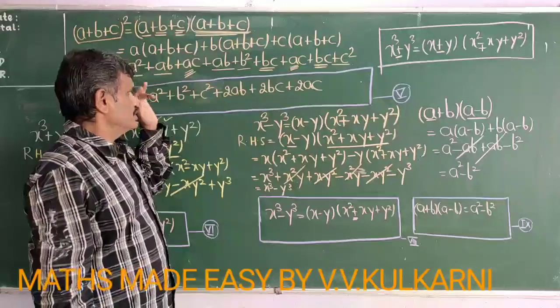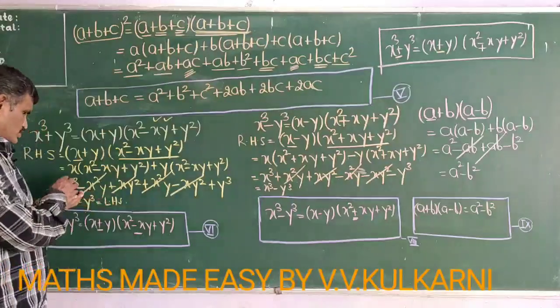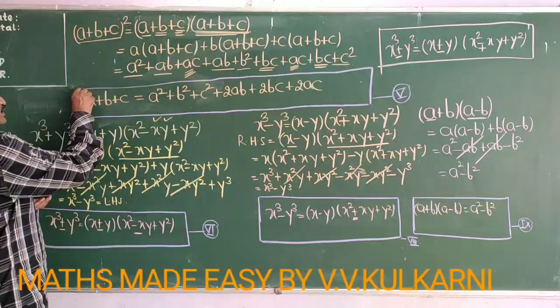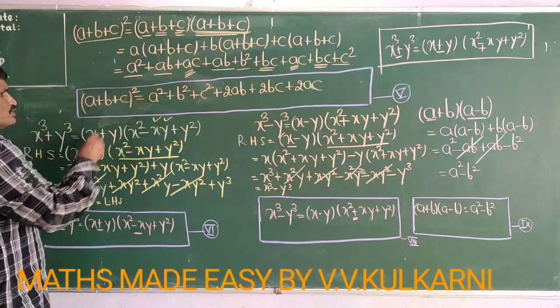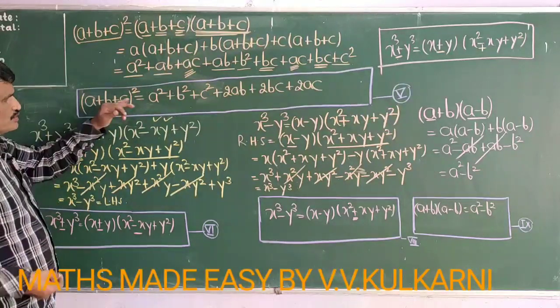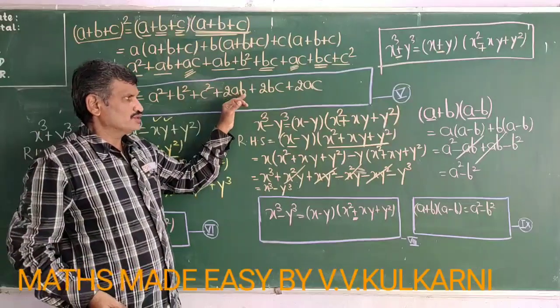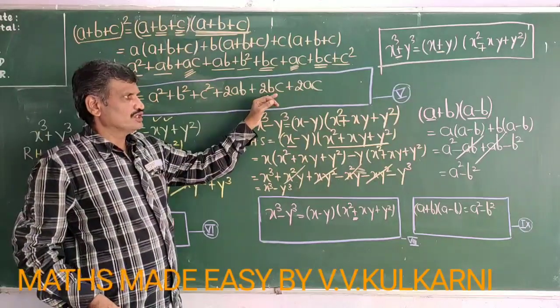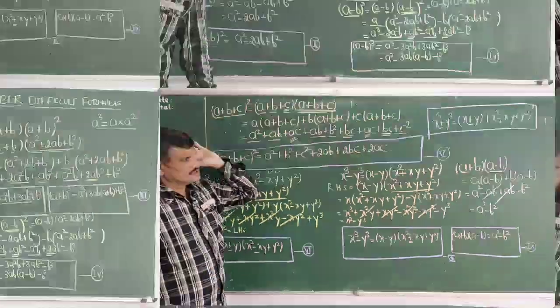Here this formula also you can see: a plus b plus c whole square. A plus b plus c whole square will be equal to what? First term square plus second term square plus third term square, plus 2 into first term second term, plus 2 into second term third term, plus 2 into first term third term.